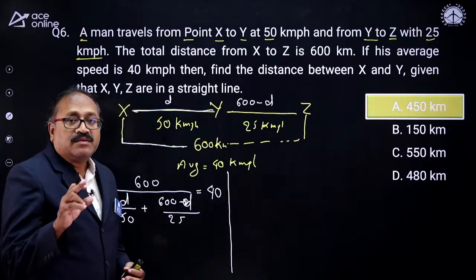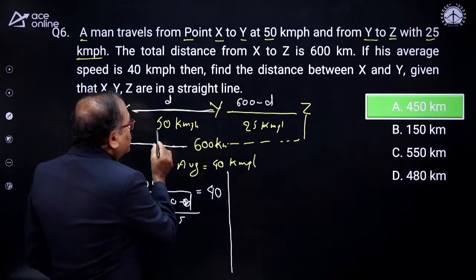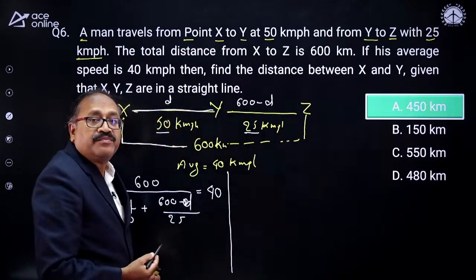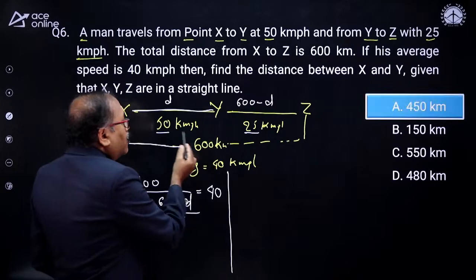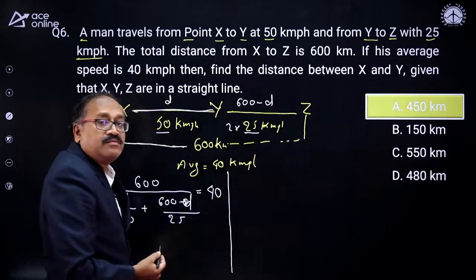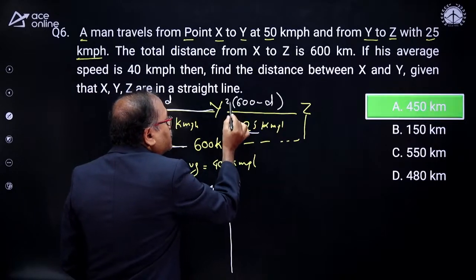Now, the alternate method is, this is 50 kilometer. I will also make this as 50 kilometer. In order to make this 50 kilometer, you need to multiply this by 2. If you are multiplying this by 2, you are also multiplying this by 2.